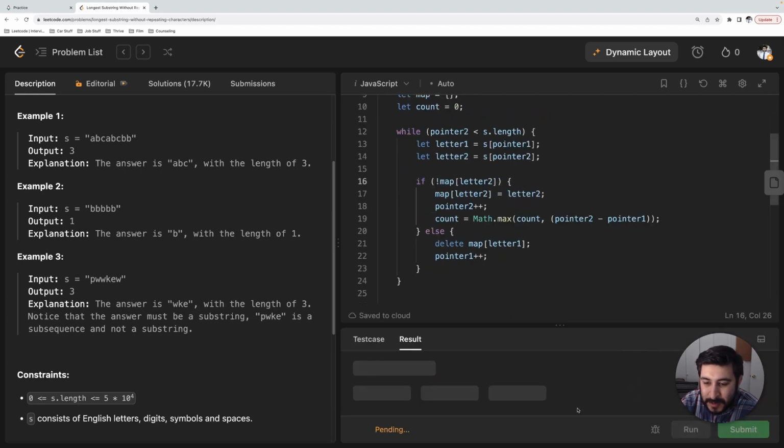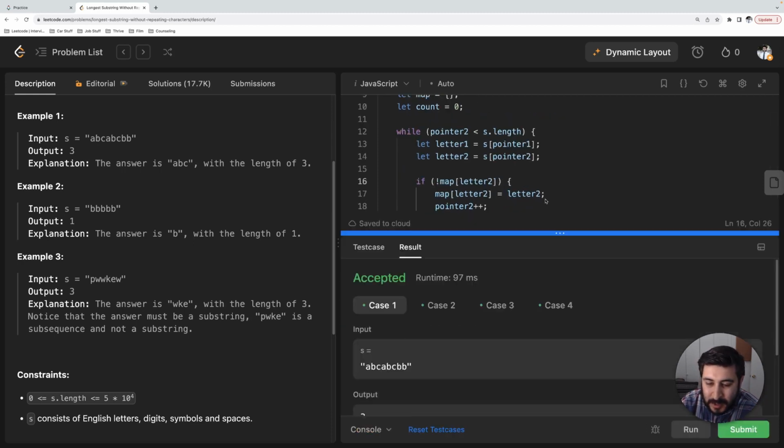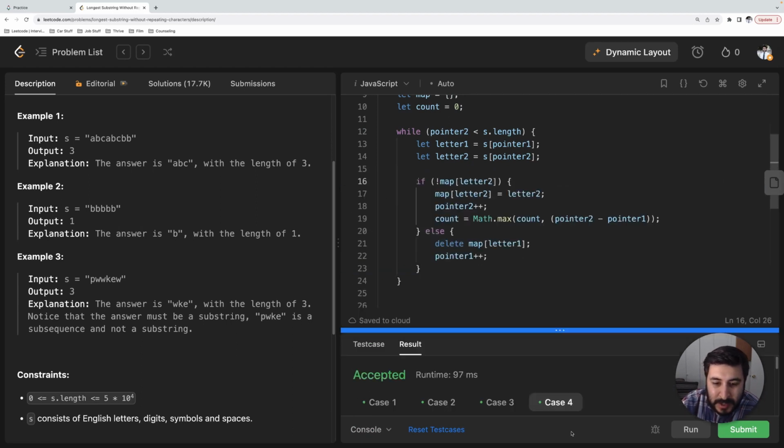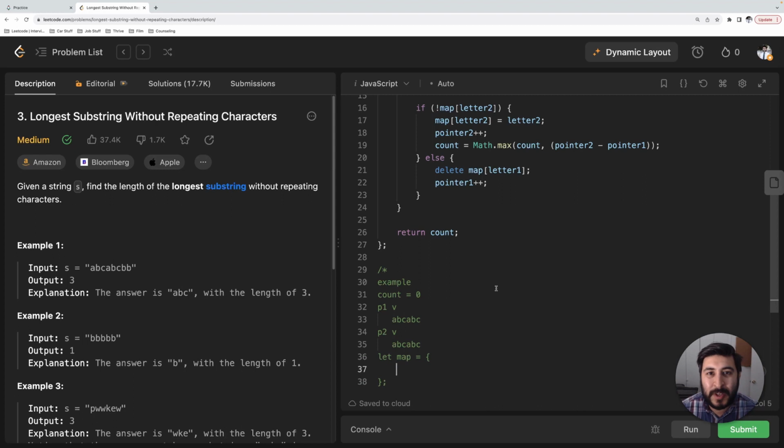Let's go ahead and run this. All right, so all of our test cases pass. But I want you to take notice of something else. Let's go ahead and take a look at another example.